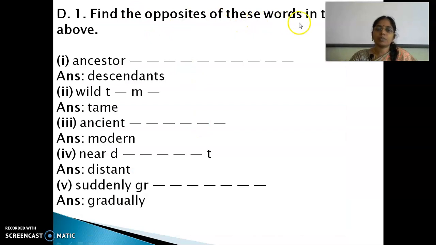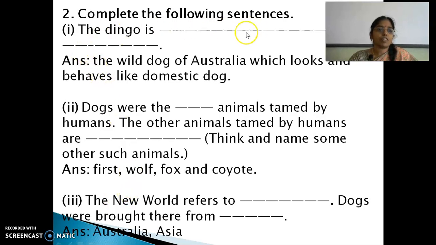Find the opposites of these words in the text. Ancestor. Ancestors. Who are ancestors? Grandpas. So descendants. Descendants, we are coming from them. We came from them. Okay. So ancestors, descendants. D-E-S-C-E-N-D-A-N-T-S. Next, wild, tame. Ancient, modern. Near, distant. Suddenly, gradually. And complete the following sentence.